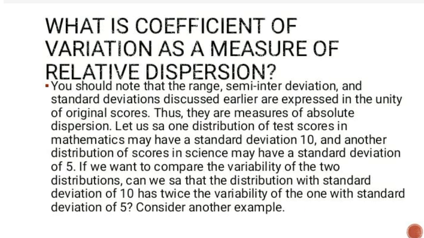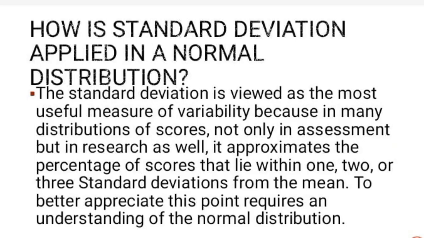This is a relative measure of dispersion, meaning it compares the standard deviation to the mean, allowing comparison of datasets with different scales or units. The formula is standard deviation divided by the mean, times 100. A higher CV means more variability relative to the mean.